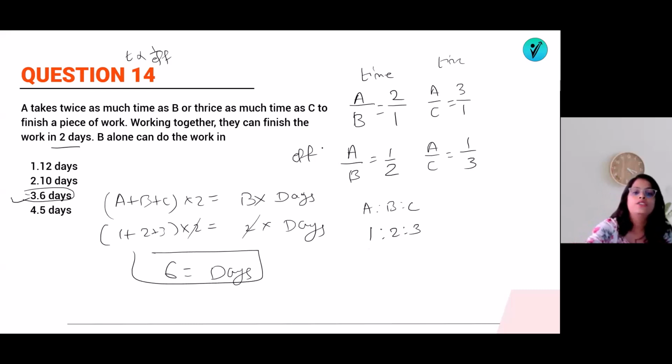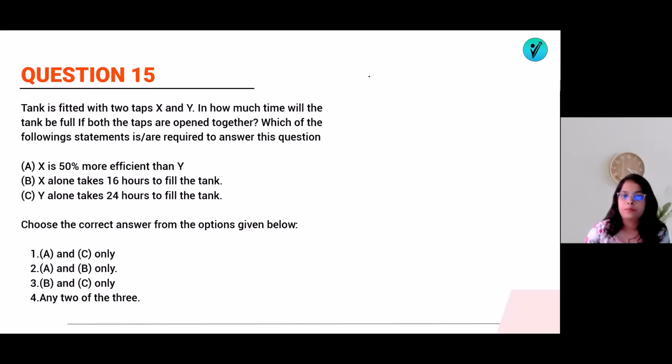Easier. Now let's go for question number 15. Data sufficiency. Let's see. A tank is fitted with two taps X and Y. In how much time will the tank be full if both the taps are open together? Which of the following statements? Okay, both taps are open and there are two taps there. A: X is 50% more efficient than Y. B: X alone takes 16 hours to fill the tank.